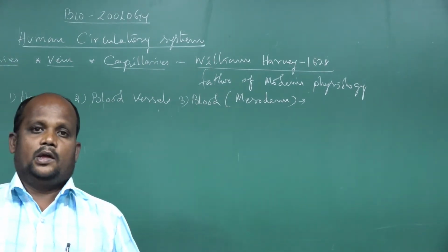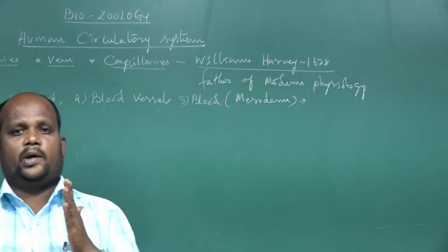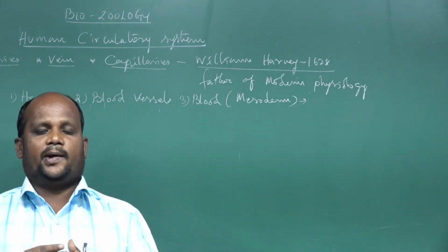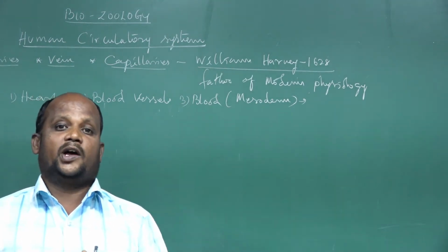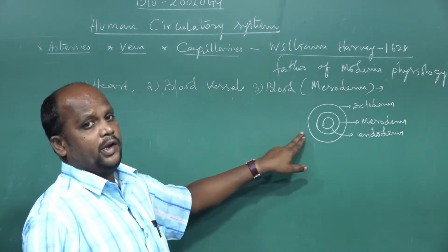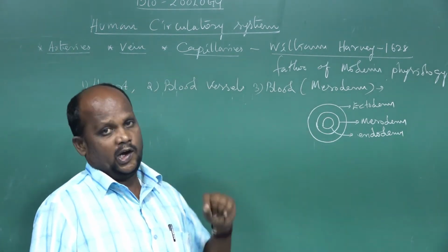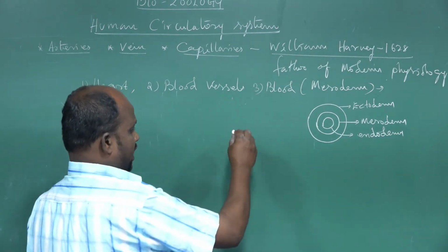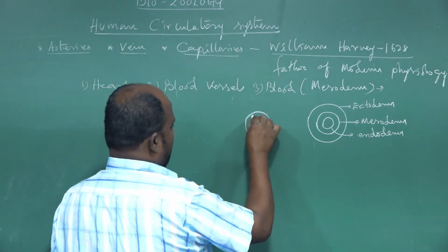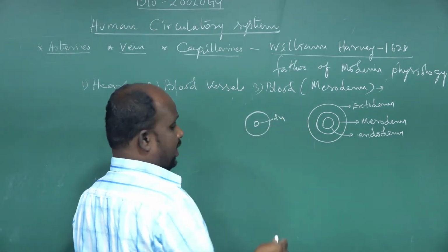I think in your lower classes you have already studied the human embryo. It is formed by the union of egg and sperm, from a zygote. That zygote has a diploid nucleus but is a single cell.